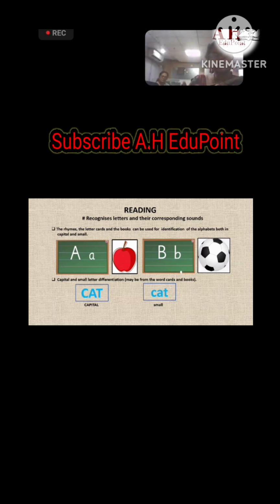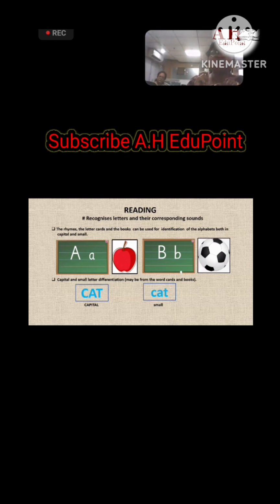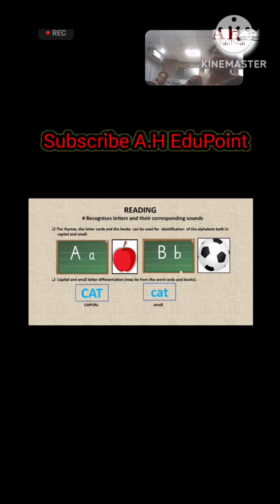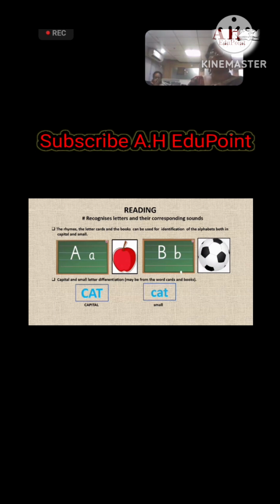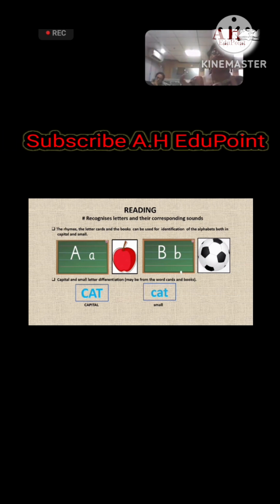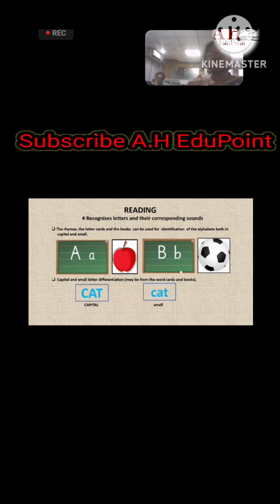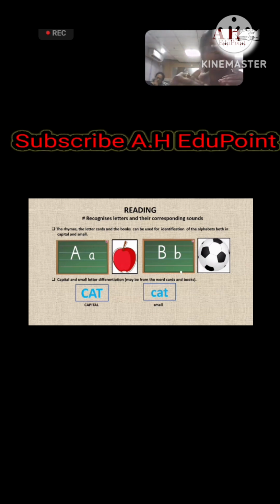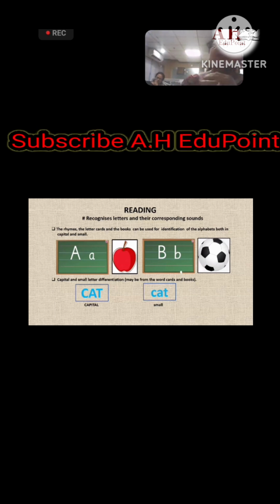And after practicing these, whenever they are able to identify some familiar letters, then we can convert them into activities. Activities like we can provide them word cards with capital letters and small letters, give them to them and ask which one is written in capital letter and which one is the small letter. They can identify this. And one more activity is very familiar with them.